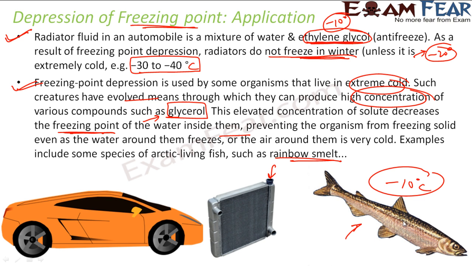But what they do is they produce glycerol inside them. This glycerol helps to decrease the freezing point. And thus, even in very cold conditions, minus 10 degrees Celsius or minus 15 degrees Celsius, even if the water around them is freezing, they can comfortably live. They are generally Arctic living fish, at Arctic or Antarctic sites where it's very, very cold. These are the various applications of depression of freezing point.